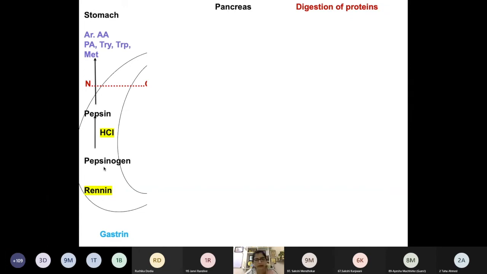If they were kept in the active form, what would happen? To prevent cell autolysis. Yes. If they were all present in active form, they would start digesting our own body proteins. So to prevent that auto digestion, these are kept in the inactive form, that is, the zymogen form, and on the proper stimulus they are activated.